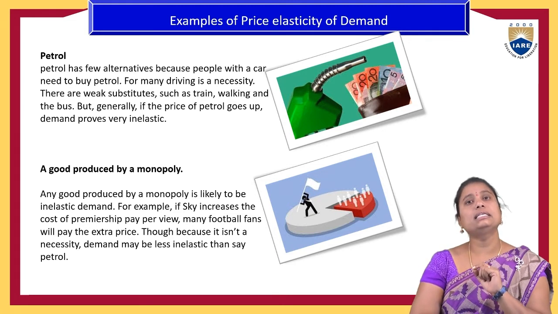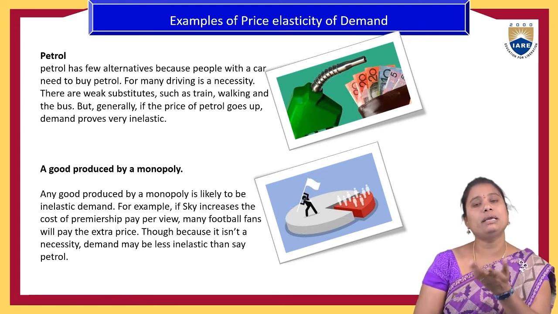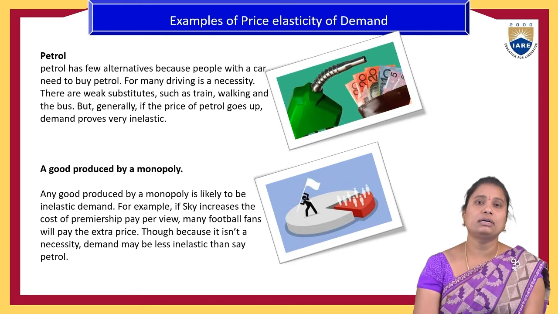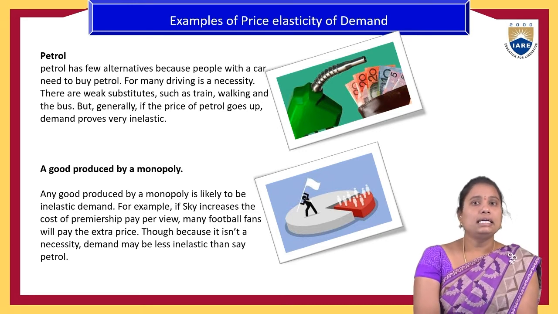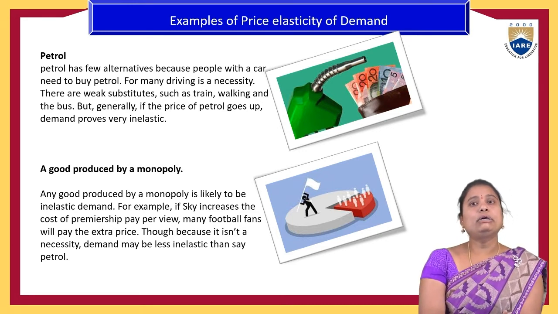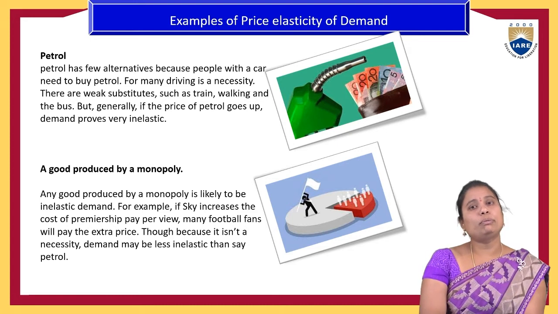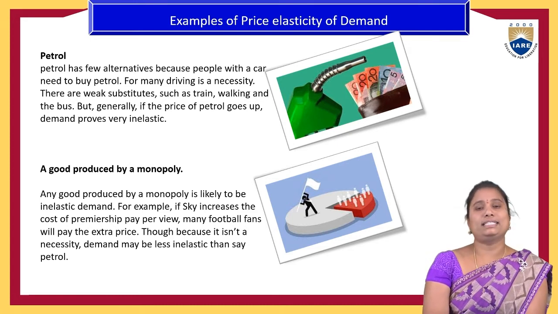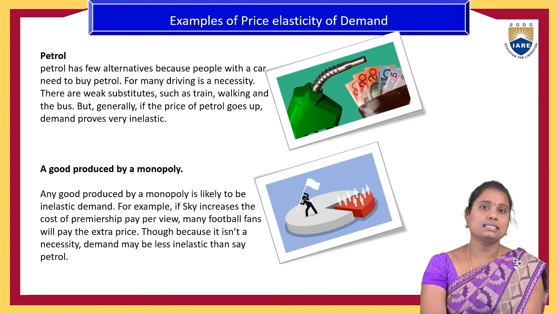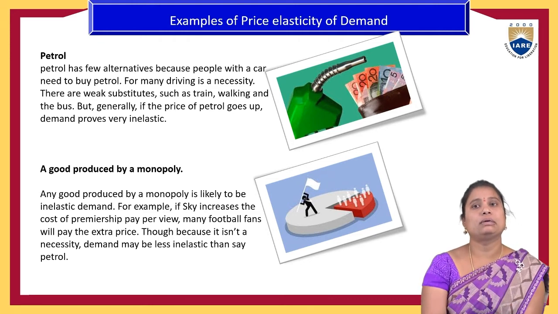People will purchase the same quantity even if the price of petrol increases or decreases. Then goods produced by monopoly sectors, which means only one seller is there and no other competitors.